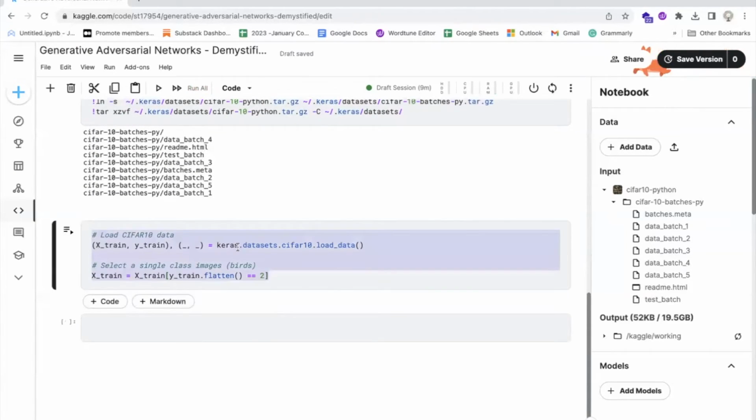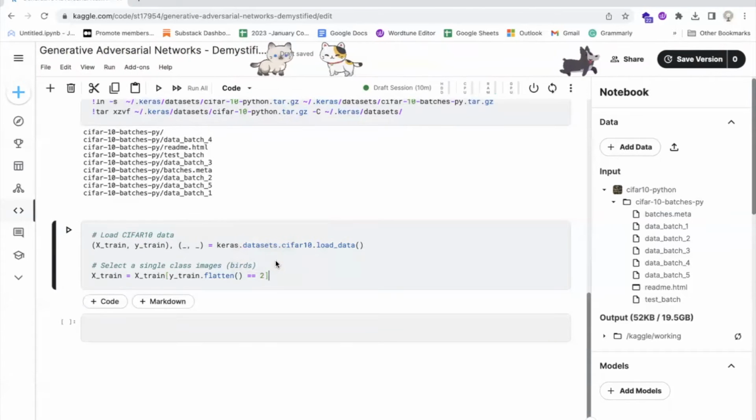Next, the code selects a single class of images, specifically the images in the birds class. This is done by indexing the x_train array with a Boolean array that has the same shape as the y_train array, where the value is true if the corresponding element in y_train is equal to 2, the class index for birds, and false otherwise. This filters out all images in the other classes and only leaves the images in the birds class. The resulting x_train array will contain only the images of birds from the CIFAR10 dataset. This can be useful for training a machine learning model that specializes in classifying bird images.